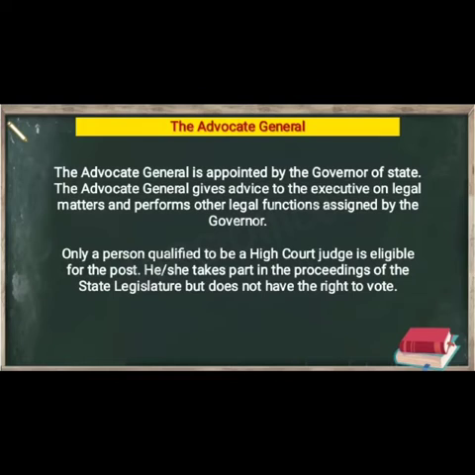Now we will read about the Advocate General. He is appointed by the governor of the state. He gives advice to the executive on legal matters and performs other legal functions assigned by the governor. Only a person qualified to be a High Court judge is eligible for the post. He or she takes part in the proceedings of the state legislature but does not have the right to vote.